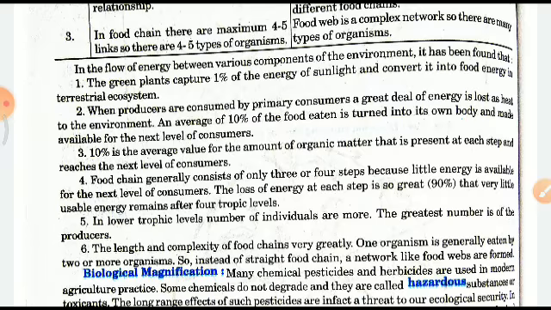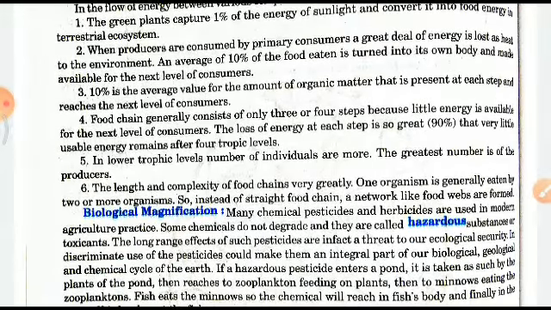Food chain generally consists of only 3 or 4 steps because little energy is available for the next level of consumers. Right? So the loss of energy at each step is so great, 90%, that very little usable energy remains after 4 trophic levels. In lower trophic levels, the number of individuals is more. The greatest number is of the producers. Right? Now, the length and complexity of food chains is very great. Right? So, these were some of the points.